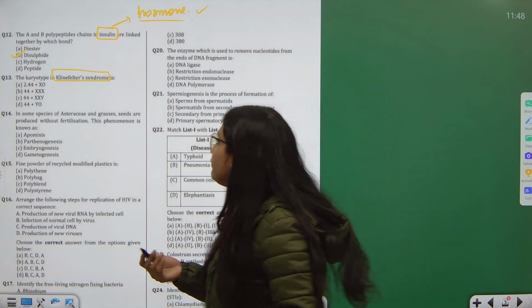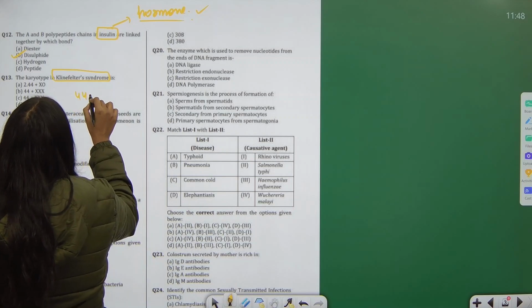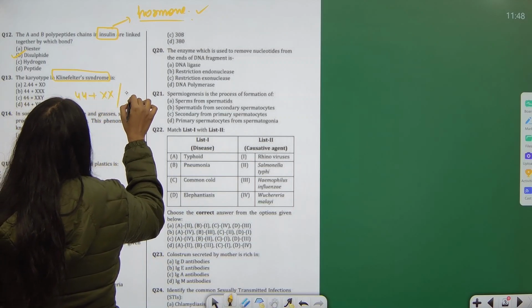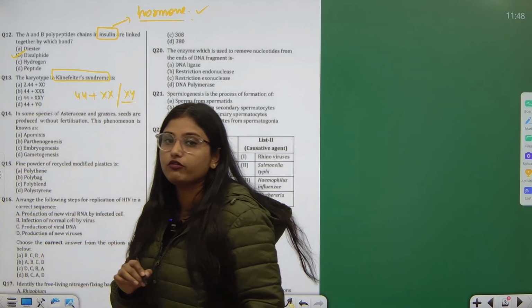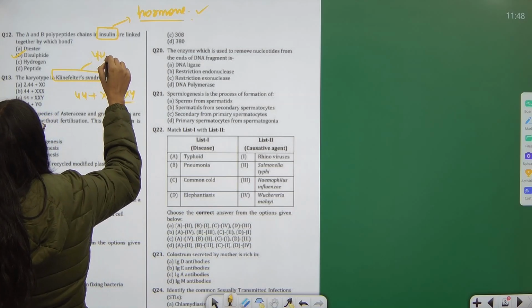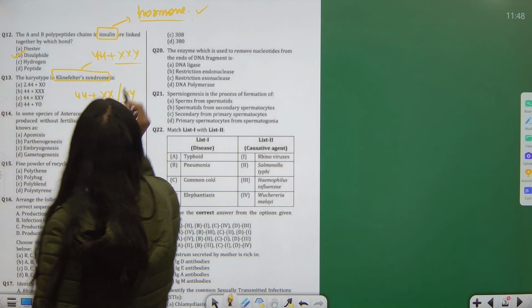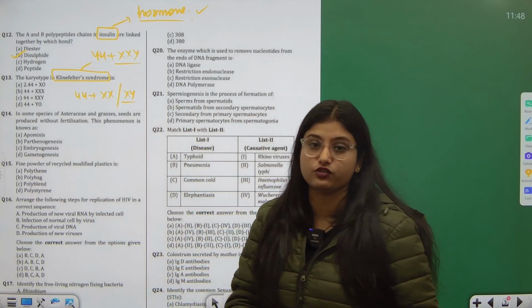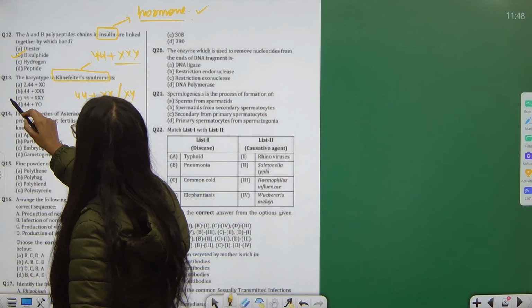Normally what do we have? Normally we have 44 plus XX in case of a girl and XY in case of a boy. But in Klinefelter syndrome, we have 44 plus XXY. We have one X chromosome extra. So here the answer will be C part.